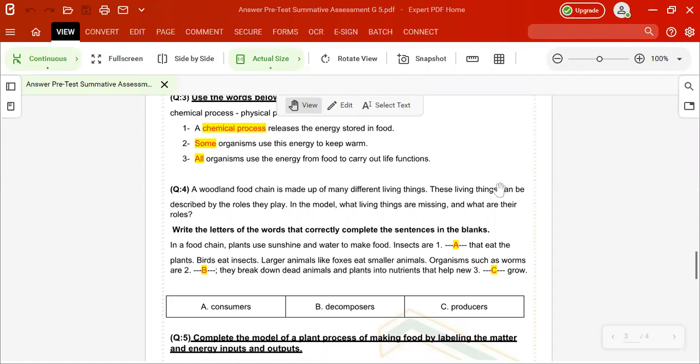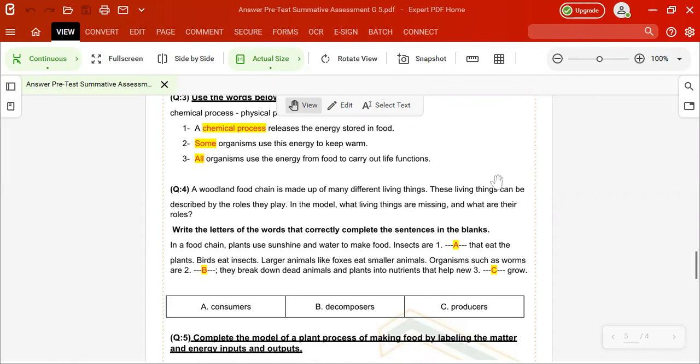Let's continue reading. Birds eat insects. So this is the second step. Larger animals like the fox eat smaller animals. So organisms here, such as worms, are decomposers. Yeah, make an analysis for it, right? Decomposer. So let's start with the third sentence.